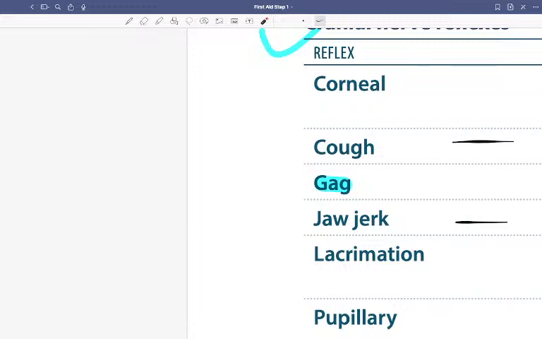Jaw jerk, both is same. Okay, that is masseter, muscle spindle of the masseter. Lacrimation, first is going to be the lacrimal, that is coming from the V1. Okay, V1 is the afferent, and facial nerve is going to be the efferent.